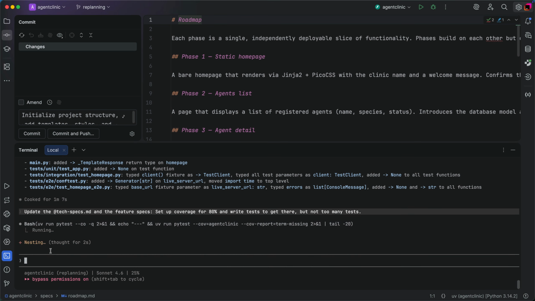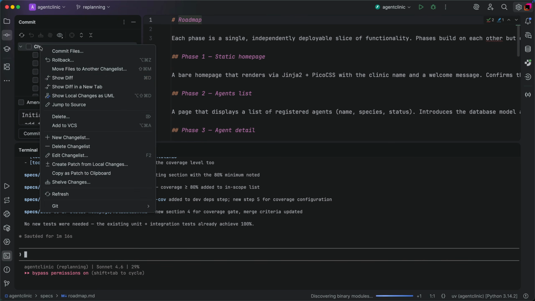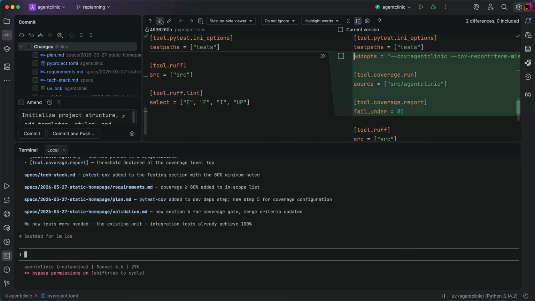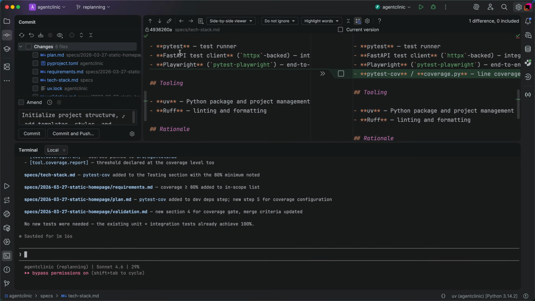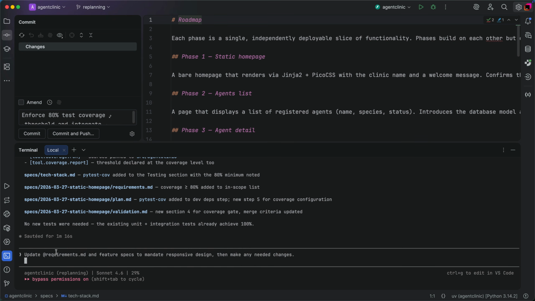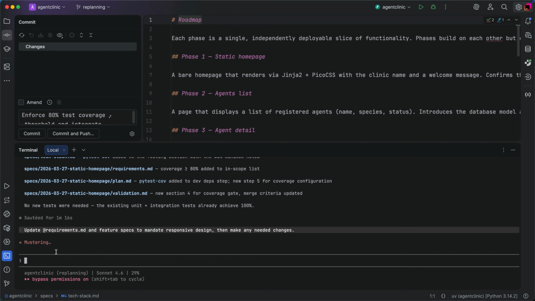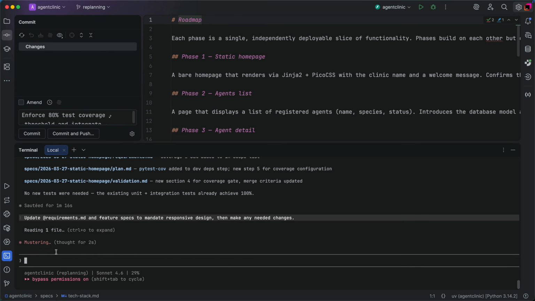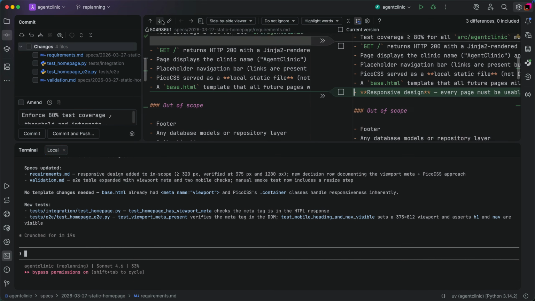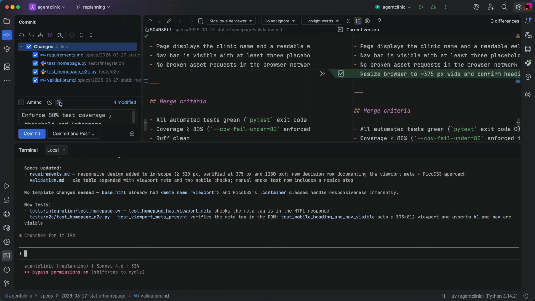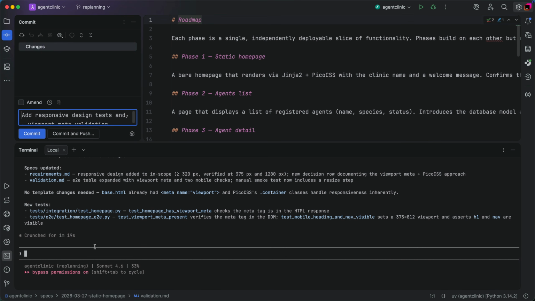Let's update the constitution. And one more time, don't forget to work in small steps. Review these changes so you can own it. Then commit. I can't believe you left out responsive design. Ouch, that's true. Let's update the constitution to make that a requirement, then update what's already been done. When Claude Code finishes, we, of course, review the work and then commit.